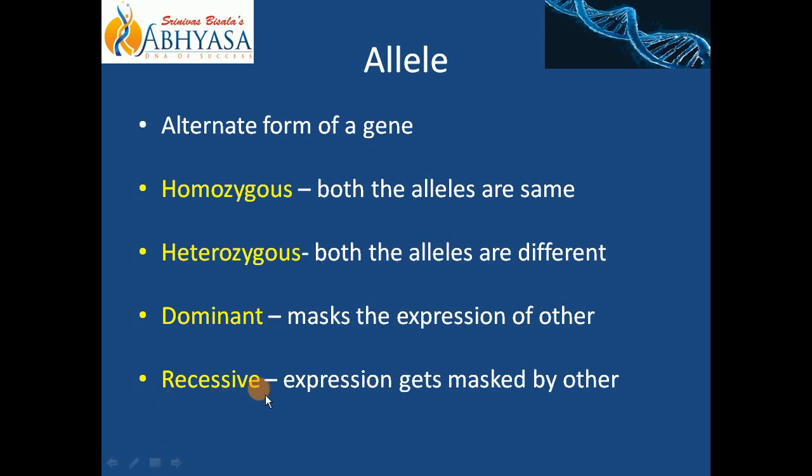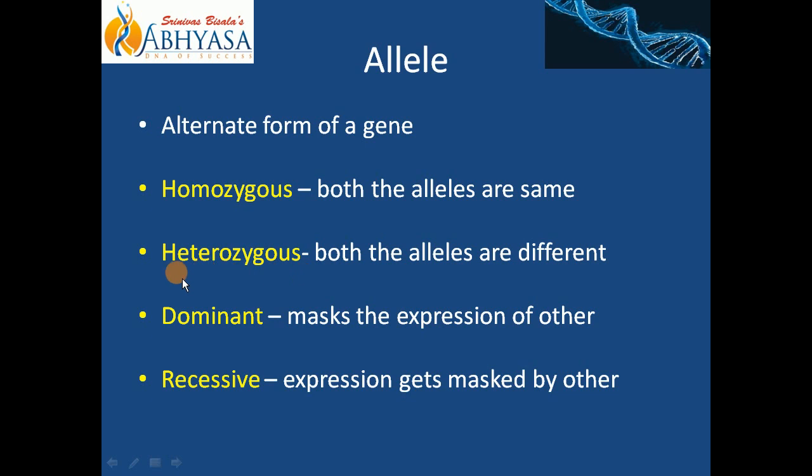I will repeat again. We have heterozygous condition. Do you recall what is this heterozygous condition? अभी थोड़े सेकंड पहले हमने डिस्कस किया था. For any given gene, if you have two different allele, okay? अगर दोनों allele different है, same नहीं है, that condition or that gene will be called as heterozygous, right?